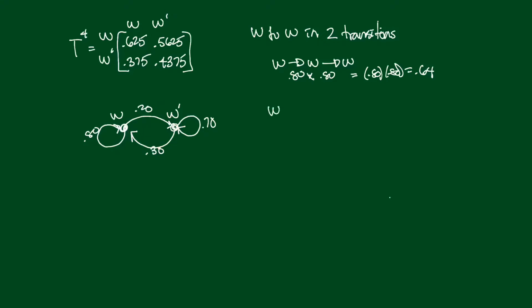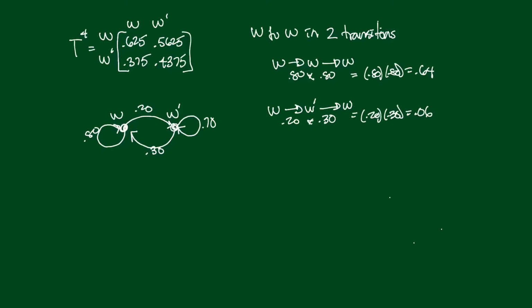Working to not working, that's a 20% chance that that's going to happen, 0.2, and then not working back to working is going to be 0.3. So I want to go here and times here. This is going to give us 0.20 times 0.30, which is 0.06.